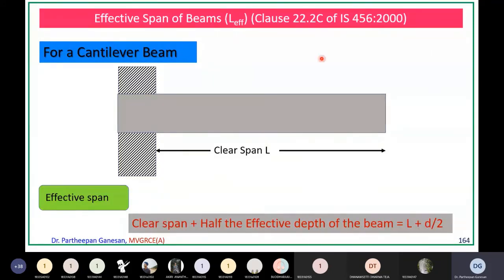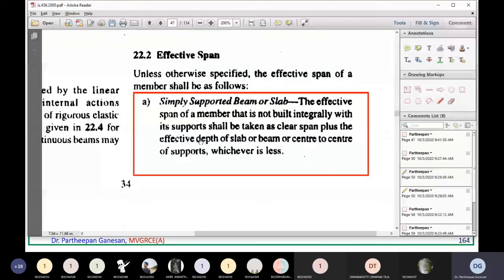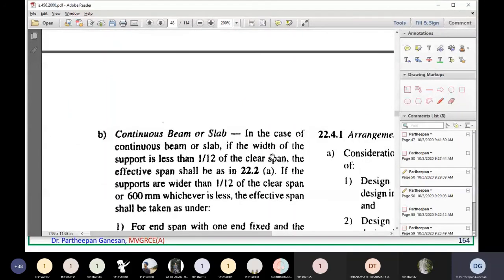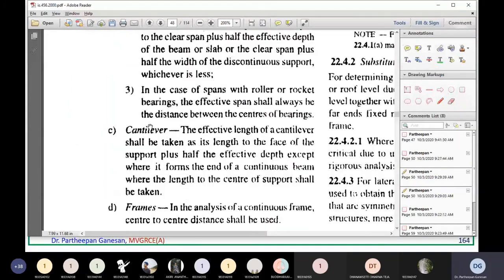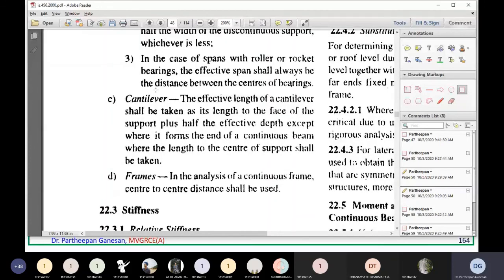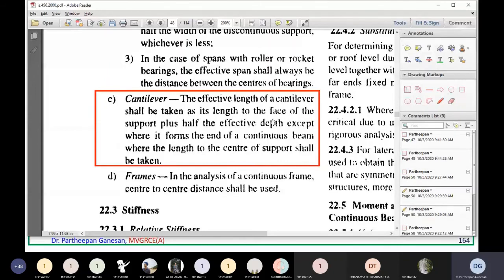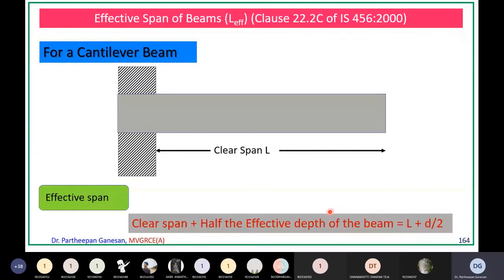That is given in 22.2 c. A is for a simply supported beam and B is for a continuous beam. We are not designing continuous beams now. So C is for a cantilever beam. Here it is: effective length of cantilever shall be taken as its length to the face of the support plus half the effective depth, except where it forms the end of a continuous beam, where the length is to the center. We are not taking continuous beams, so you are going to restrict yourself up to here. So that is the effective span, right?